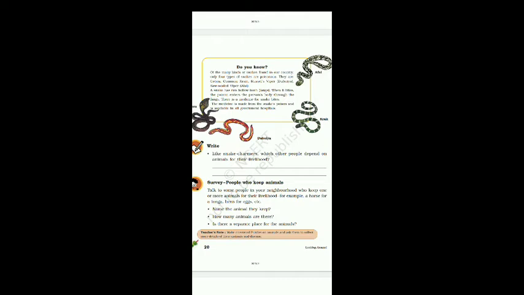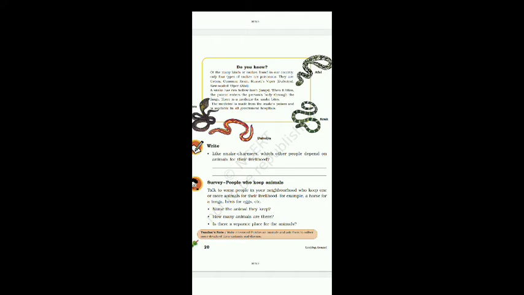The 4 types of snakes along with the pictures are given in your textbook on page number 20. On page number 20, cobra is on the left hand side along with the duboya, and on the right hand side, right top, afai, and the krait. The picture is also given there so that it will be easy for you to identify.